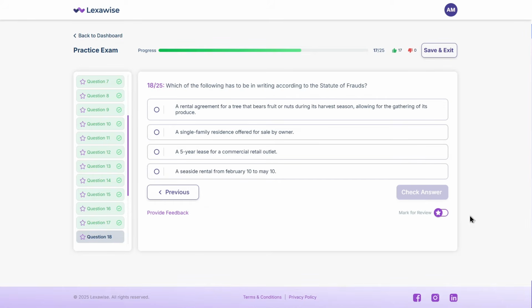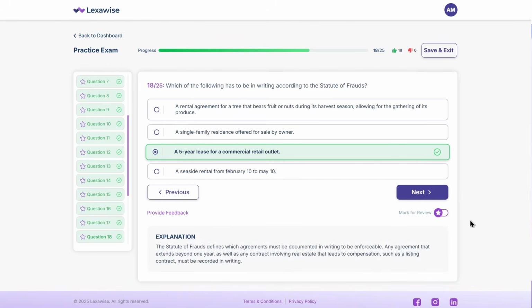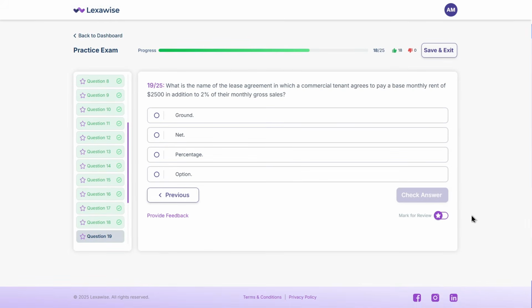The correct answer is C. A 5-year lease for a commercial retail outlet. The Statute of Frauds defines which agreements must be documented in writing to be enforceable. Any agreement that extends beyond 1 year, as well as any contract involving real estate that leads to compensation, such as a listing contract, must be recorded in writing. Let's dive into the next question.